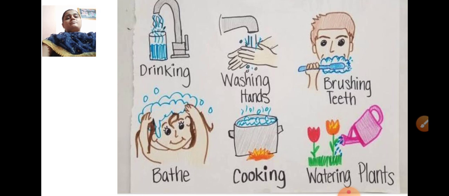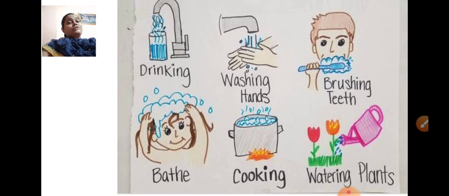Now see, here is a diagram, a picture which shows a few things that we need water for. See the first picture, we need water for drinking. Second one is we need water for washing hands. Third one is we need water for brushing teeth. Next one is bathe. Bathe means taking a bath.